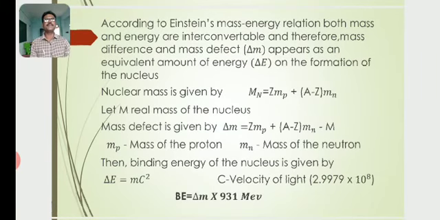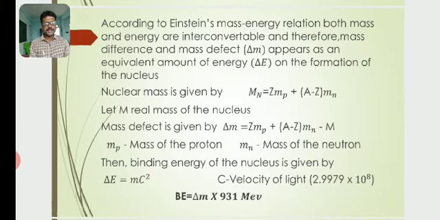According to Einstein's mass-energy relation, E is equal to mc square, where mass can be converted into energy, and energy can be converted into mass. Mass and energy are interconvertible quantities. Therefore, the mass difference, or mass defect, appears as an equivalent amount of energy on the formation of the nucleus.